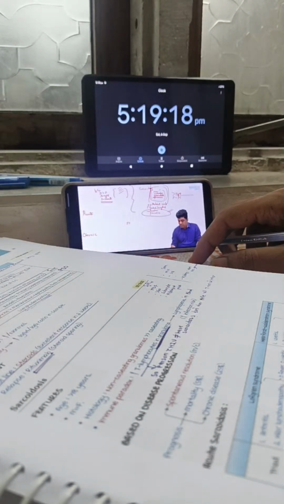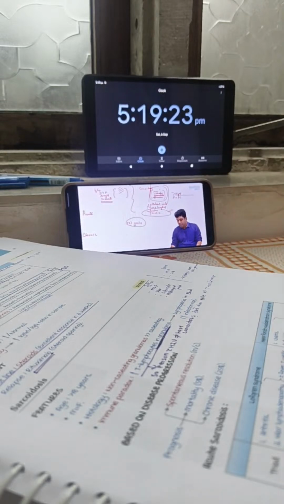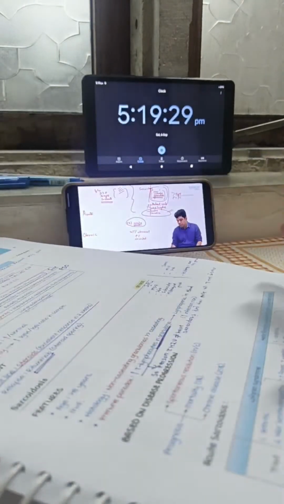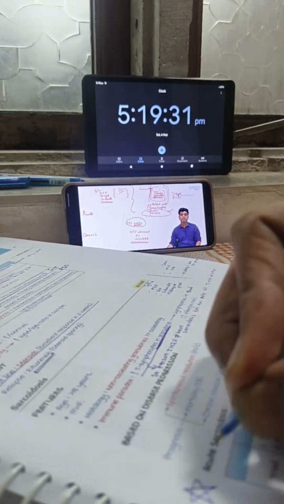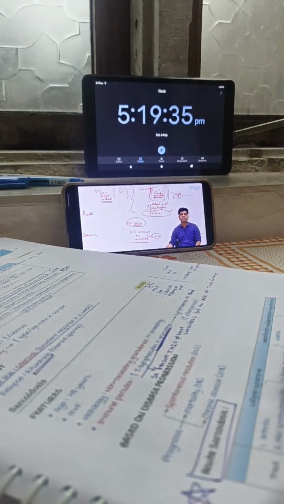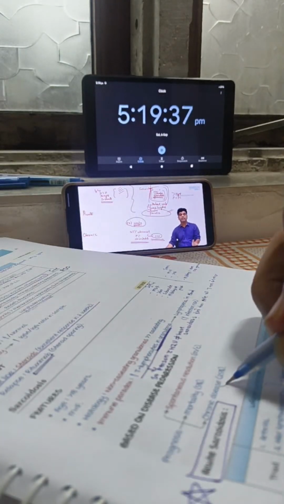Because it is very important to understand that in sarcoidosis, 50% of the cases will actually resolve spontaneously. That's very important to understand. 25% will go to chronicity, and there is only 5% mortality. So it's a very different ballgame. 50% resolve spontaneously without any treatment, 25% go to chronicity, and 5% mortality. And this chronicity is mostly with respect to interstitial lung disease, ILD. So ILD is the most common cause of death, and that is where chronicity is.